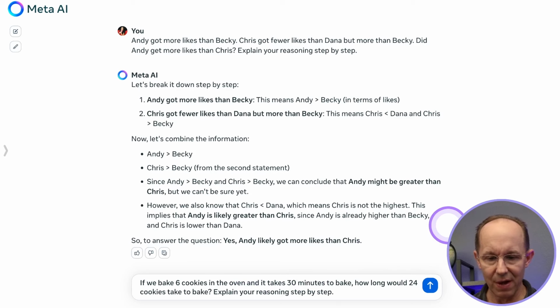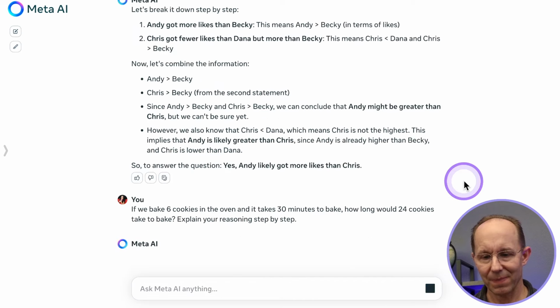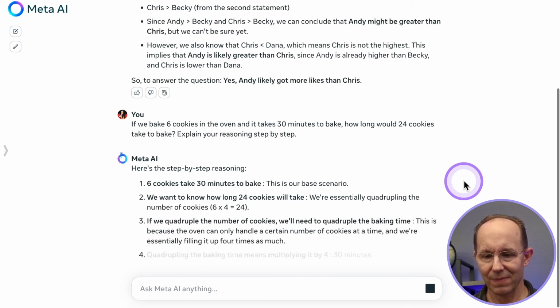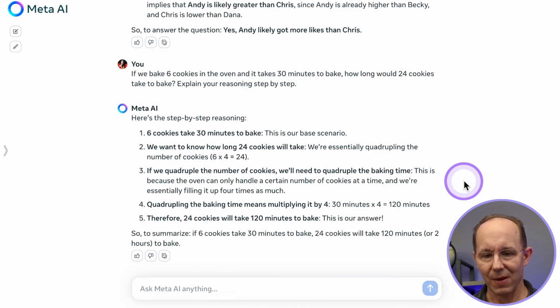If we bake 6 cookies in the oven and it takes 30 minutes to bake, how long would 24 cookies take to bake? Explain your reasoning step by step. Okay, here's Llama 3's answer. 6 cookies take 30 minutes to bake. This is our base scenario. We want to know how long 24 cookies will take to bake. We're essentially quadrupling the number of cookies. 6 times 4 is 24. If we quadruple the number of cookies, we need to quadruple the baking time. This is because the oven can only handle a certain number of cookies at a time, and we're essentially filling it up 4 times as much.